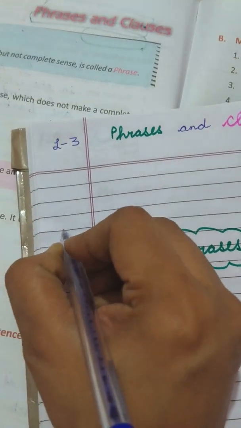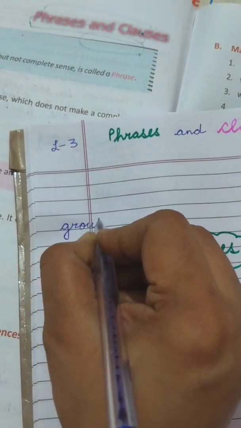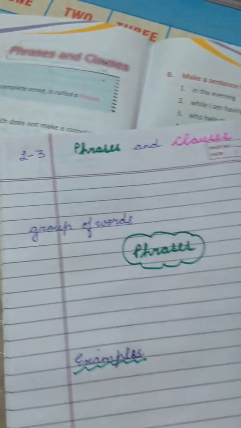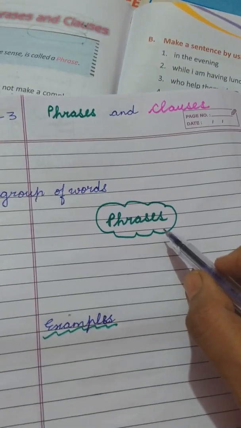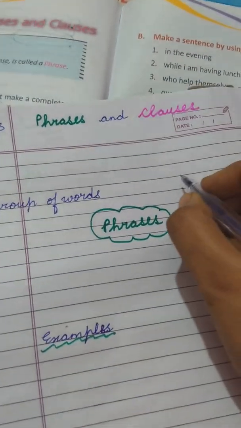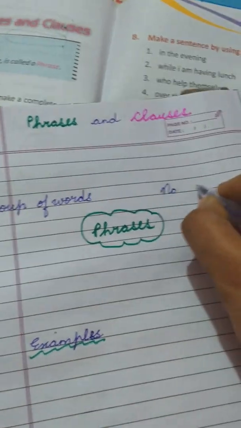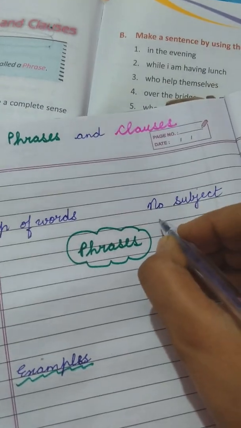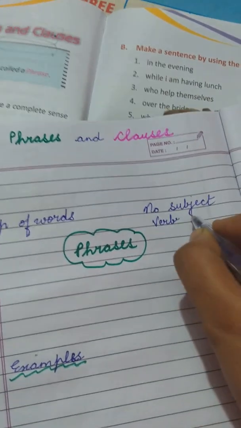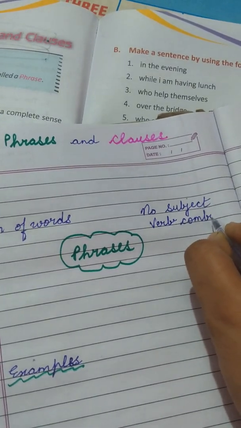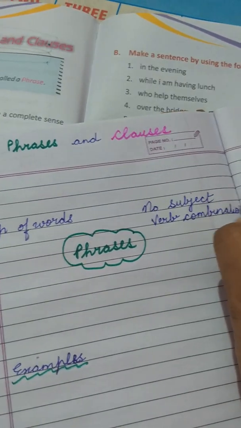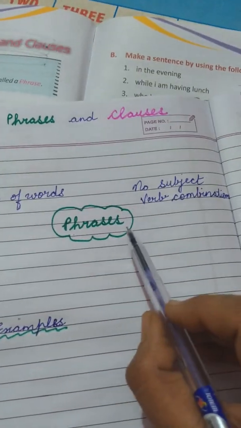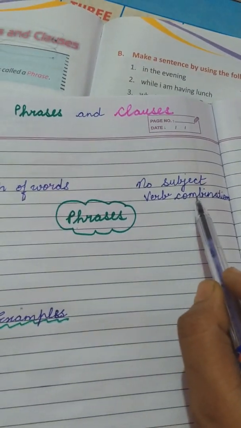Phrases are group of words. This side you write phrases are group of words. Then phrases do not have subject verb combination. So here we are going to write no subject verb combination. Keep on writing. I'll explain you along with the examples. Then the things are going to be very clear to you. Phrases are, first of all, group of words, and they do not have subject verb combination.